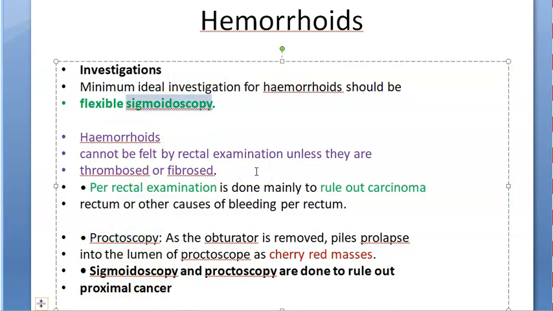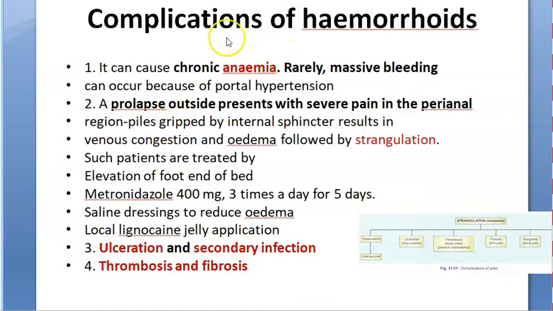Sigmoidoscopy sounds a little more deep, sigmoid colon kind of a thing. Proctoscopy is more superficial, but what they are saying is you should do flexible sigmoidoscopy. You have to go deep. That's what they are saying. And any of these procedures is only to rule out cancer. Okay, this is the whole principle of investigation. What is the goal of investigation? To rule out cancer.